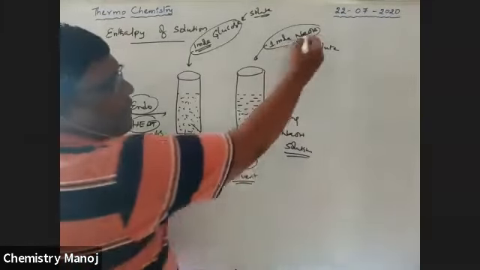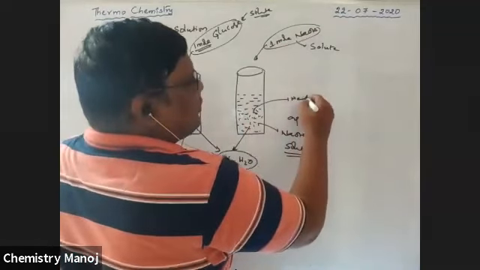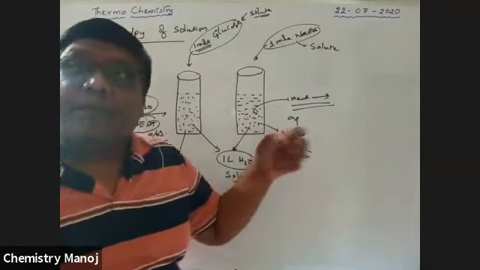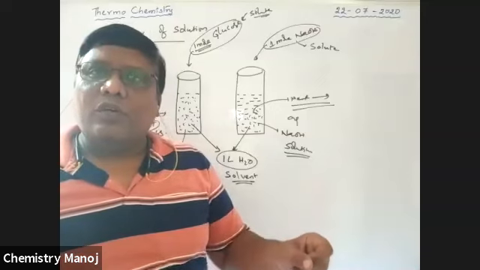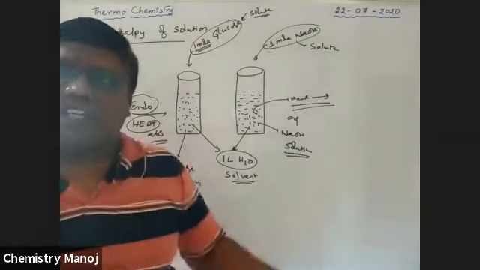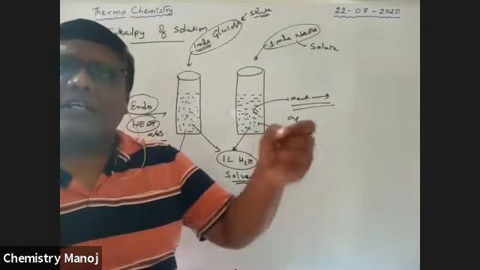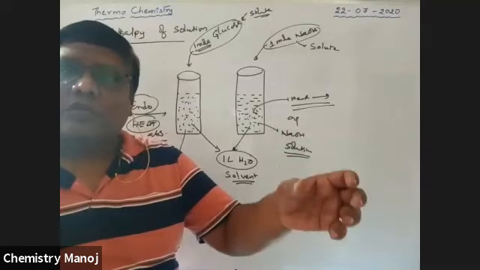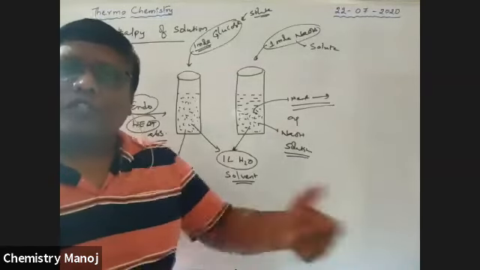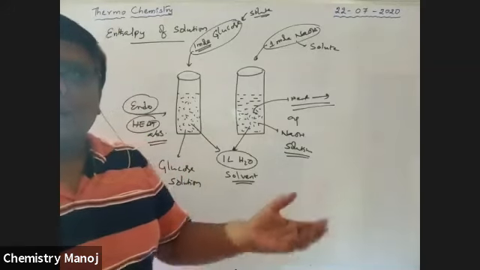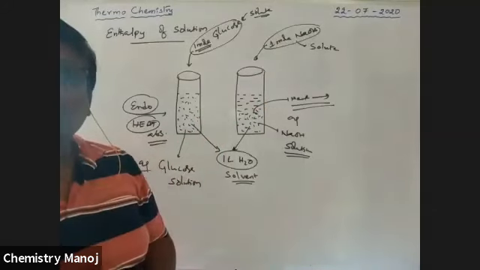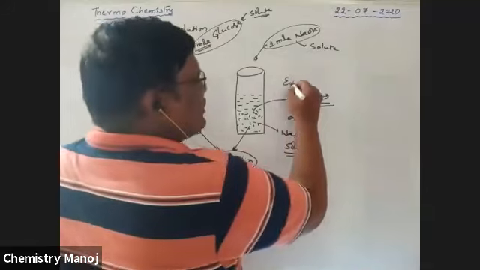For example, when NaOH is dissolved here, some heat is released. Heat is released, boys. Automatically the temperature of this glass abnormally increases. Almost the glass may fall down because of that heat; we cannot hold it. A huge amount of heat energy may be released when NaOH is dissolved in water. That means it is an exothermic process.